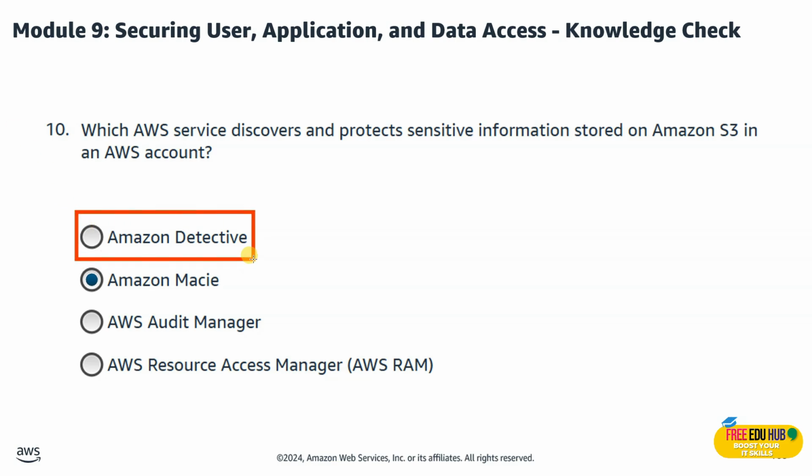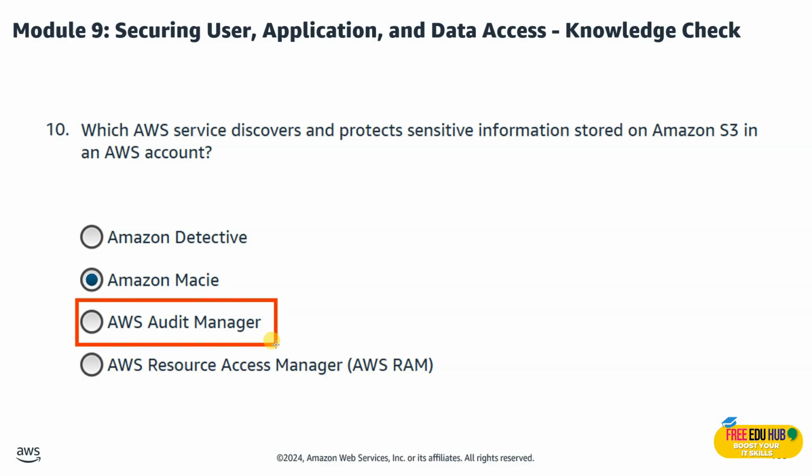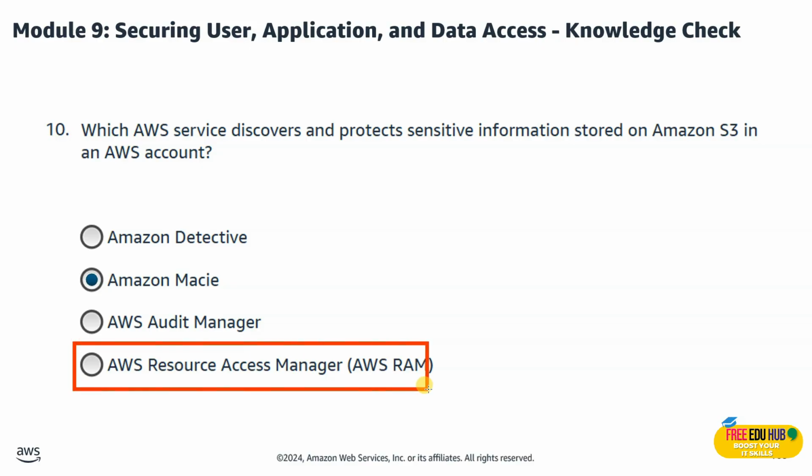Amazon Detective isn't the right answer since it analyzes security incidents, not sensitive data. We are not going for Audit Manager since it generates compliance reports, not data discovery. And we are not going for AWS RAM since it shares AWS resources between the accounts, not data protection. So that was our module number 9.